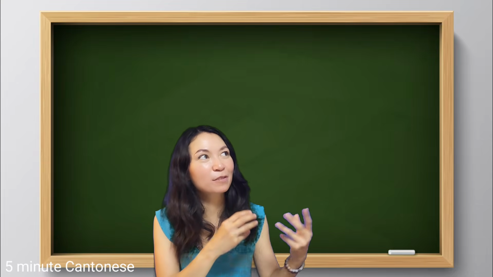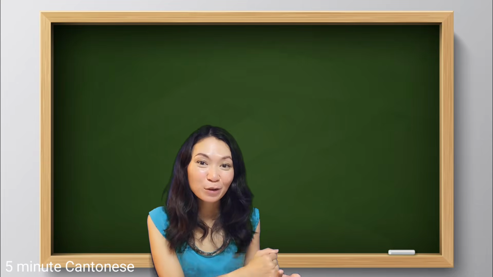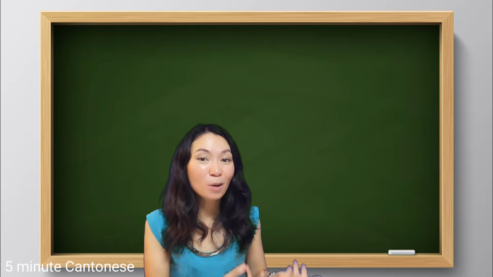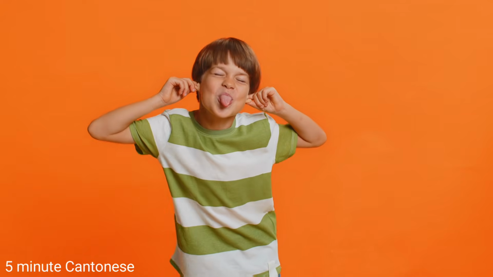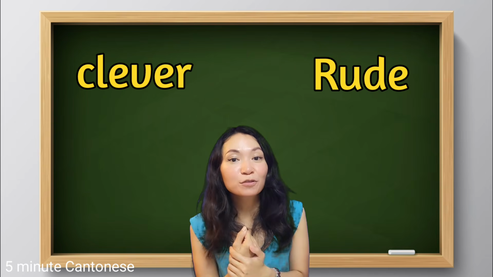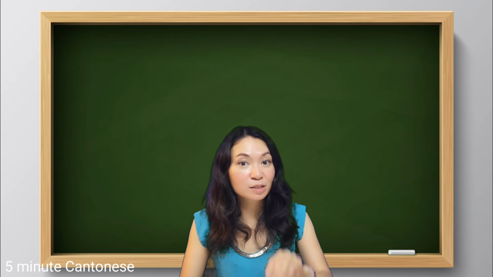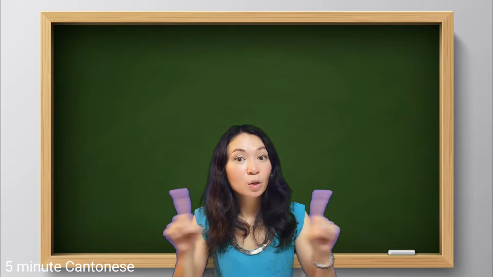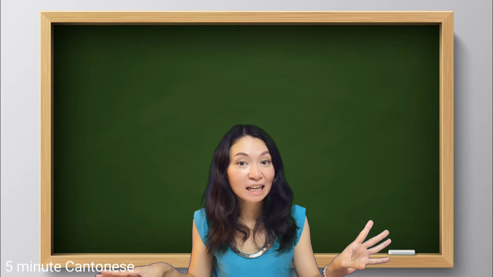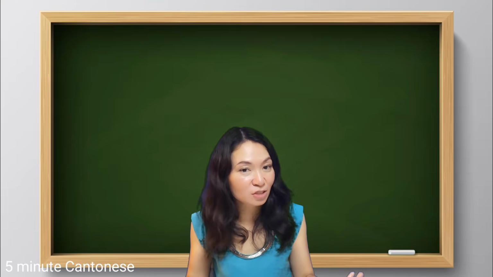in the same group. Okay, for example, tall and clever. Both of them are positive. Let's say if the boy is clever but rude. So in this case, one positive, one negative. We cannot use 又 and 又. So in this case, we'll just translate like this.